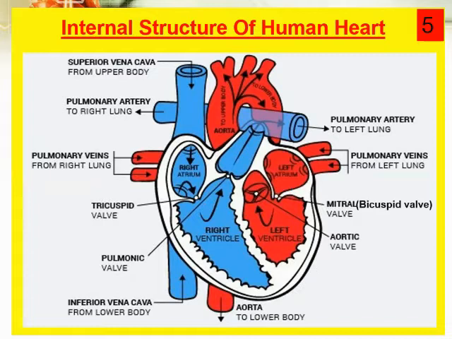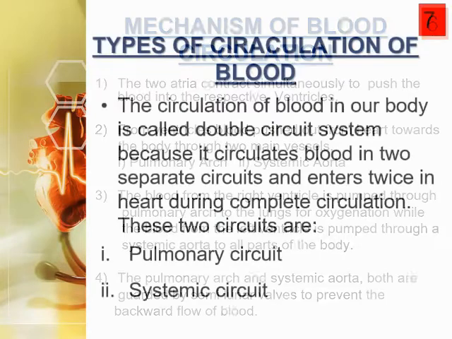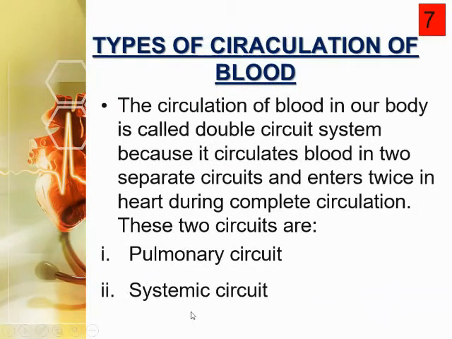That's why, this means two types of blood are present in the human heart. Because of these two types of blood in the human heart, two types of blood circulation are found in the human heart. This is called double circuit circulation. What are these? The pulmonary circuit and the systemic circuit.